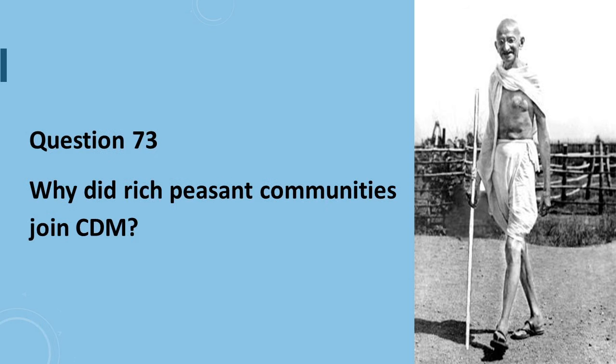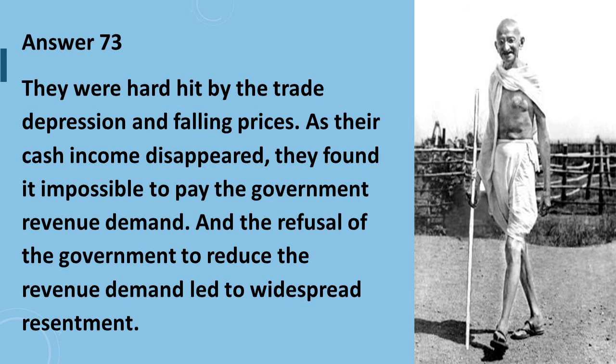Question number 73 is, why did rich peasant communities join civil disobedience movement? Answer to question number 73 is, they were hard hit by the trade depression and falling prices. As their cash income disappeared, they found it impossible to pay the government revenue demand, and the refusal of the government to reduce the revenue demand led to widespread resentment.